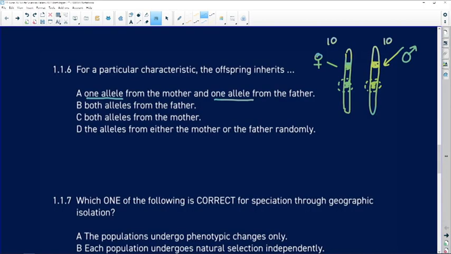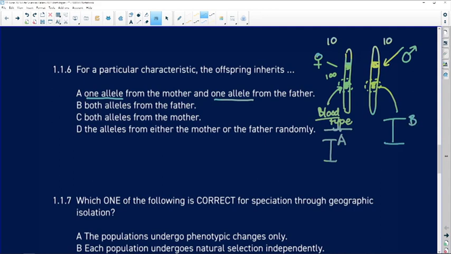So at locus number 100, we could find, for example, the gene that codes for blood type, and it could be that the allele that the mother has given you is for A. So it would be immunoglobulin A. That could be the allele from the mother. The allele from the father is also going to code for blood type, but that allele could be different, or it could be the same.